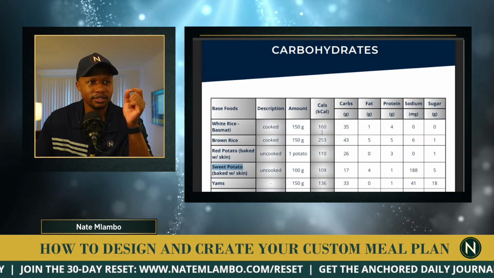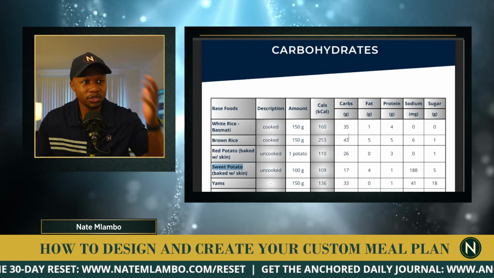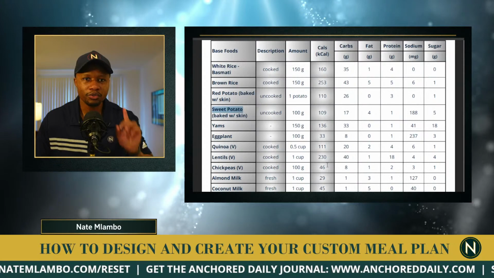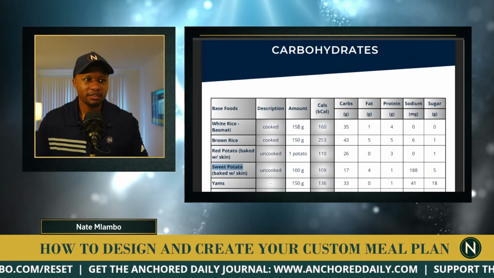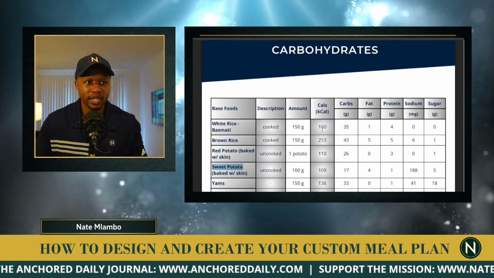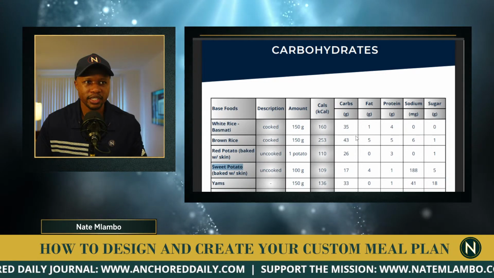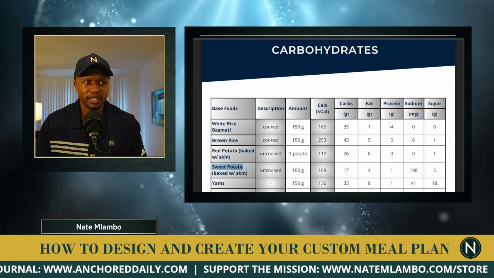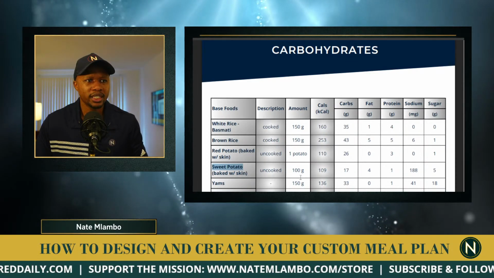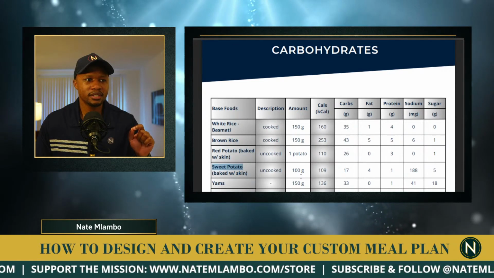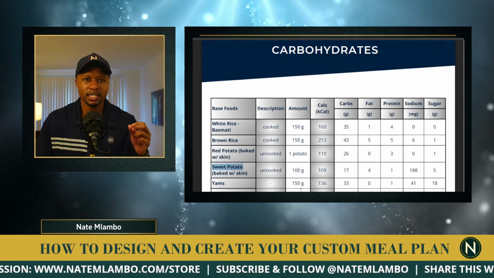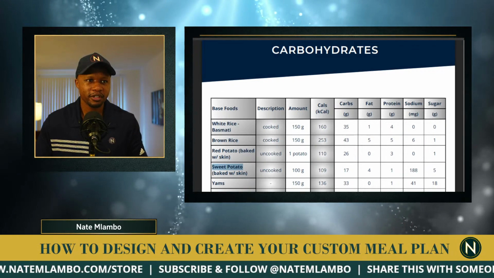So I'm going to look at calories and I'm going to look at the carbs to see, okay, which option has a bit more calories, right? So like not all food is made equal. You can have the same amounts, like let's say for example, you've got white rice, you've got brown rice, but your calories are different, right? And the carbs that you have in each food. So it doesn't mean that each carb that you have for the same amount is going to have the same amount of carbs, right?